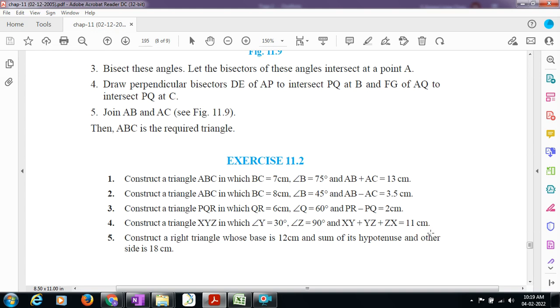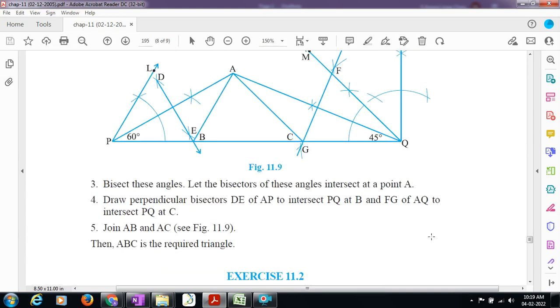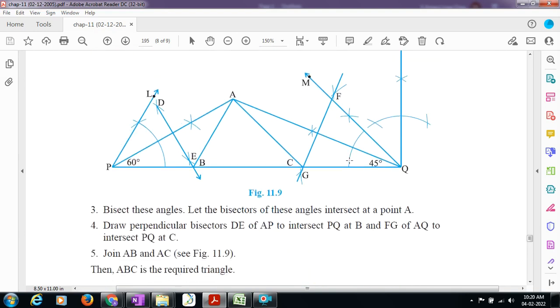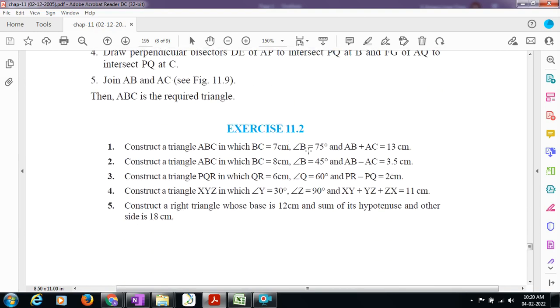Now you decide whether I should go for the question given in the example, or the question given in this exercise. Tell me, whichever you say, I will construct and show you. Shall I go for example 1 or shall I show you the construction of question number 4? Question number 4, sir. Okay, you want me to show the demonstration of question number 4 from the exercise.